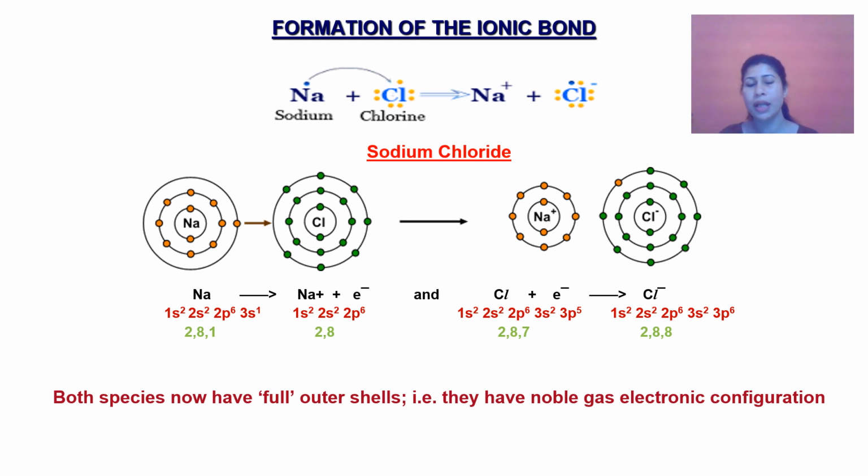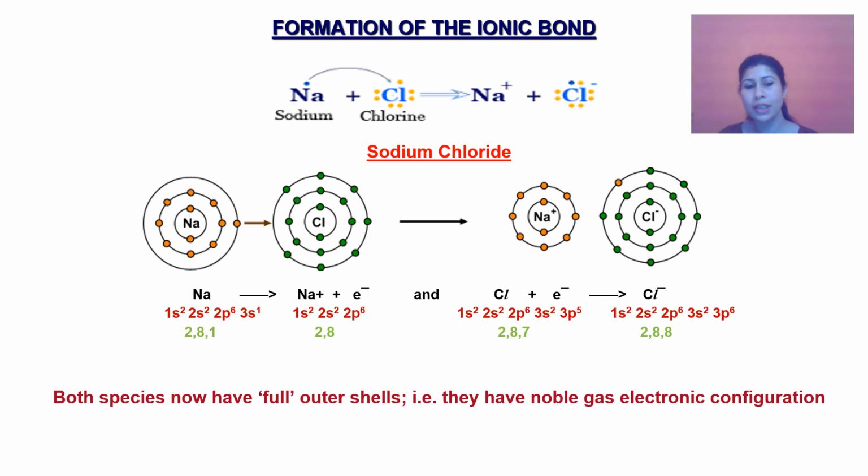So what sodium does, it loses that one extra electron and gets converted into a positive charge, that is sodium cation. Whereas on the other hand, chlorine acquires one extra electron from sodium atom and gets converted into a negatively charged ion, that is chloride ion.